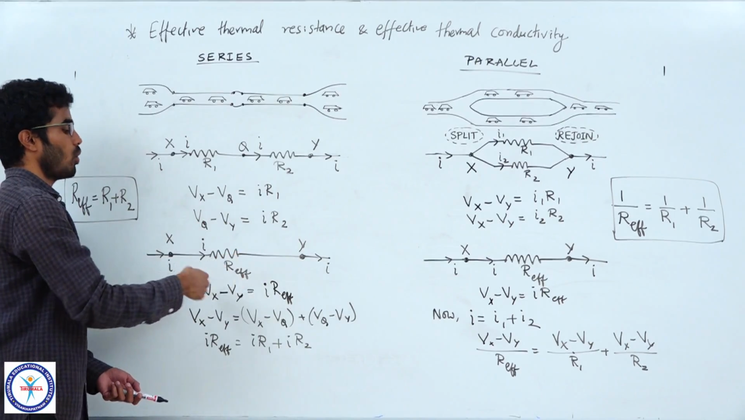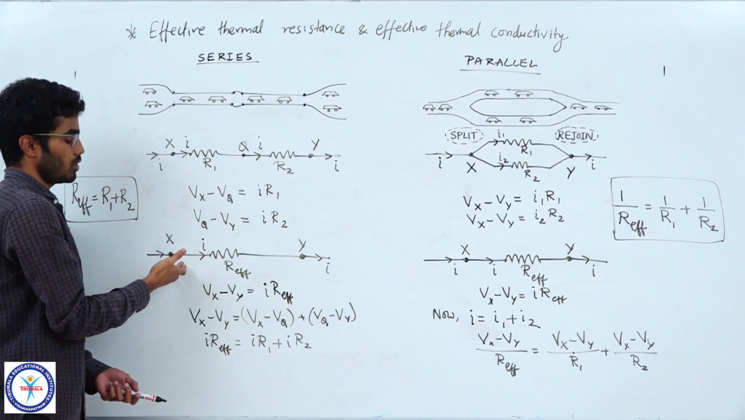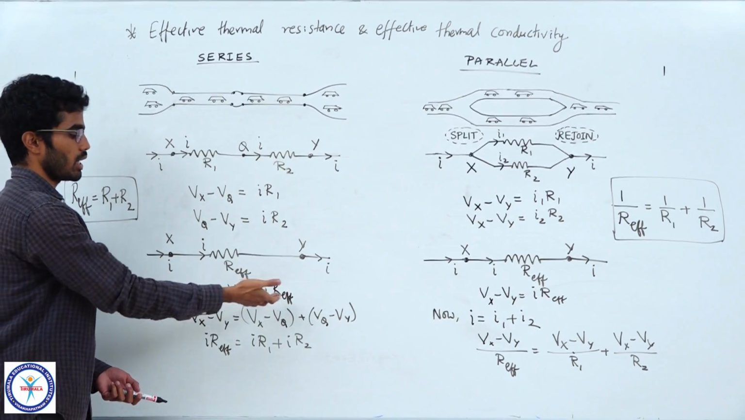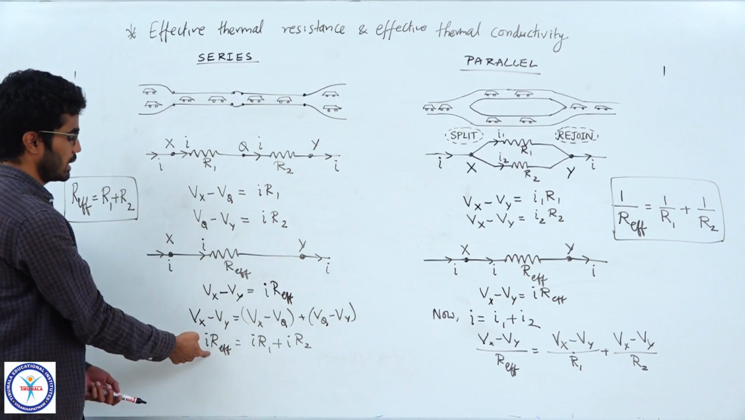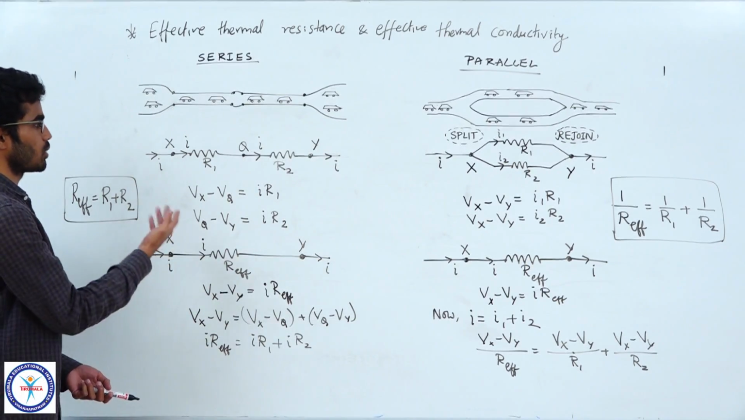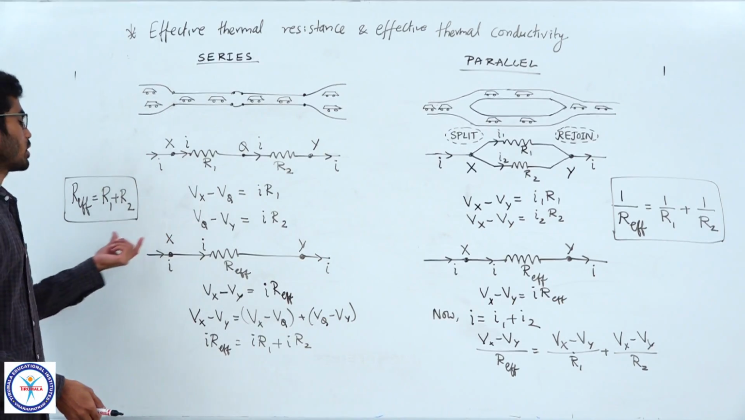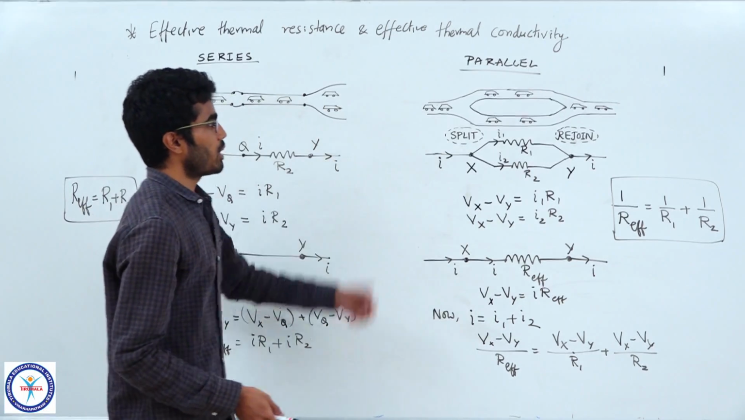Now to do that, what kind of resistance do you have to pick? R effective. Now if we write the equation for this case, Vx minus Vy will be I into R effective. So adding these two equations, we can calculate that R effective is R1 plus R2. We know this result. In series, R effective will be R1 plus R2. Let's look at parallel connection.